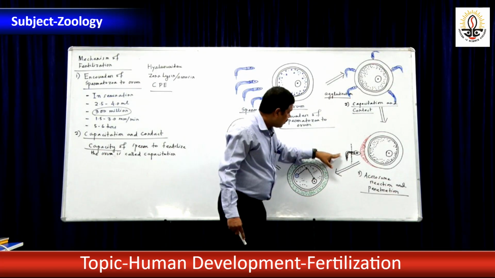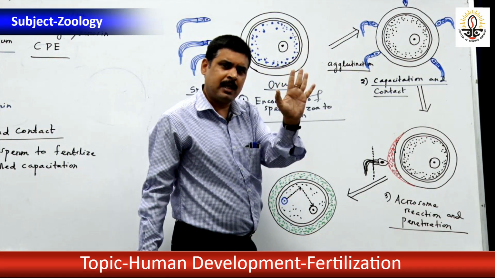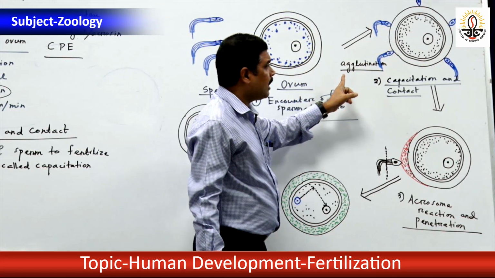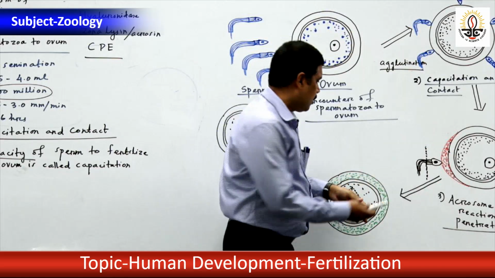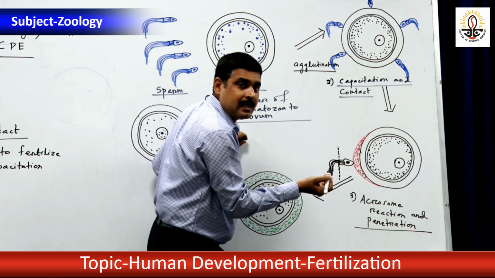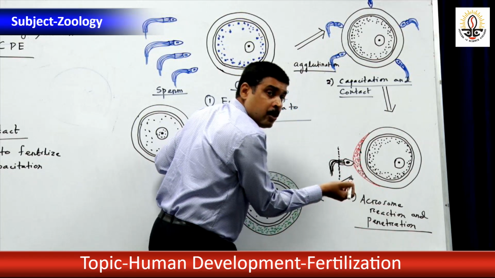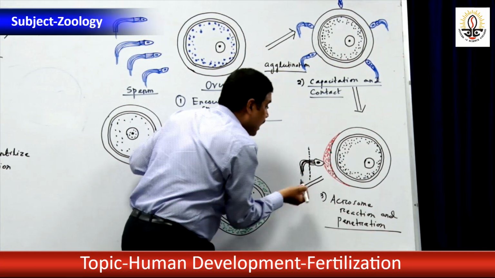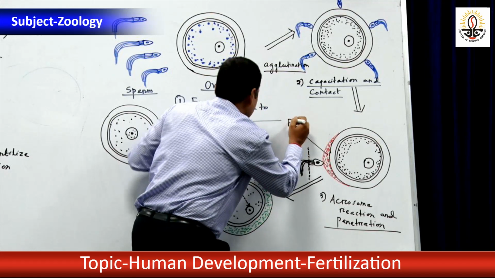Now see, out of all the sperms, one will fertilize. Polyspermy is prevented. More than one sperm does not fertilize. So what will happen? Whenever those 1 to 10% sperms reach the ovum, how does one fertilize? Already we have studied that the sperm acrosome contains the enzyme sperm lysin. Now the region of the ovum at the animal pole where the sperm attaches to the ovum has a conical projection called the fertilization cone.